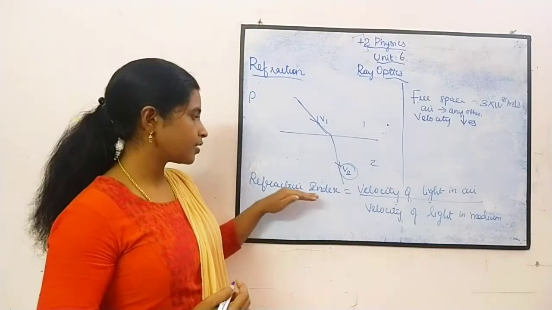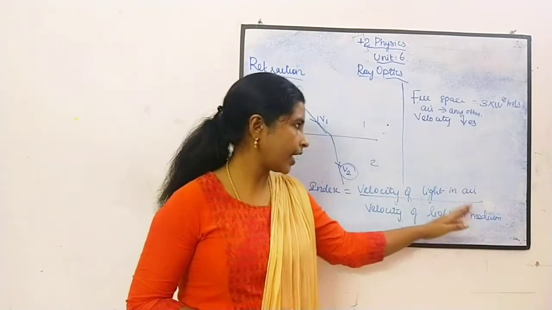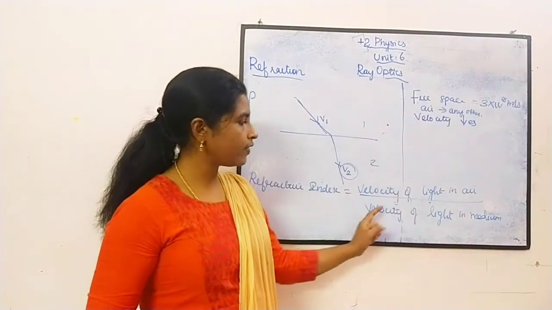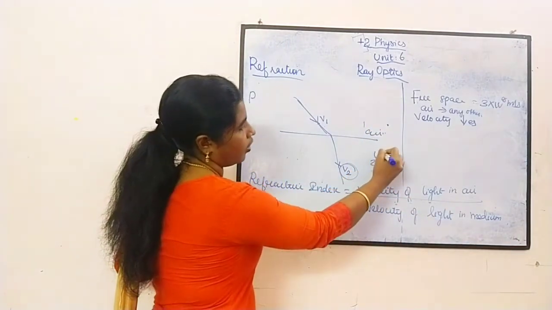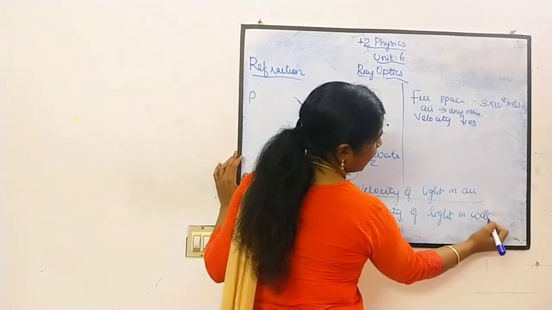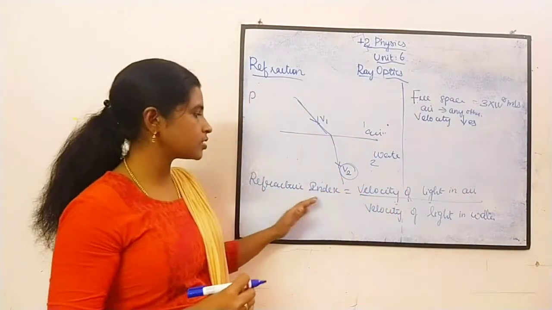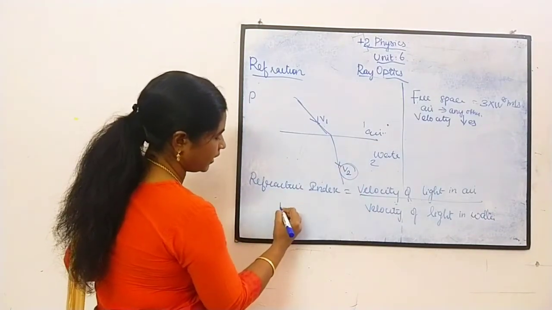So what is refractive index? It is equal to the velocity of light in air, that is the first medium, to the velocity of light in the second medium. If it is air and water, we can write it as the velocity of light in air to the velocity of light in water. This is called refractive index. Refractive index is given by the letter n.